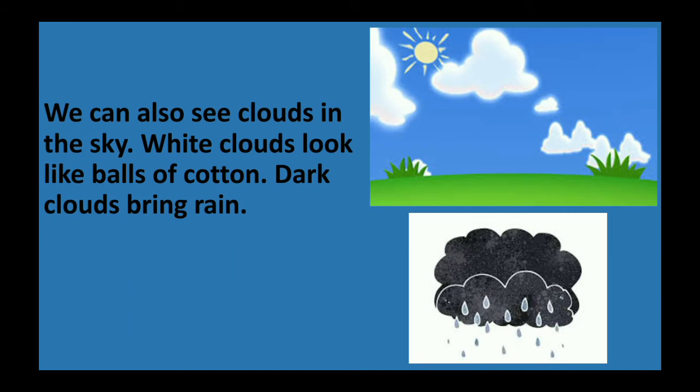We can also see clouds in the sky during the daytime, children, when the sun is there, and white clouds look like balls of cotton. Dark clouds bring rain. Now can you see in the first picture? Sun is there and white clouds are there. Isn't it looking like cotton balls?